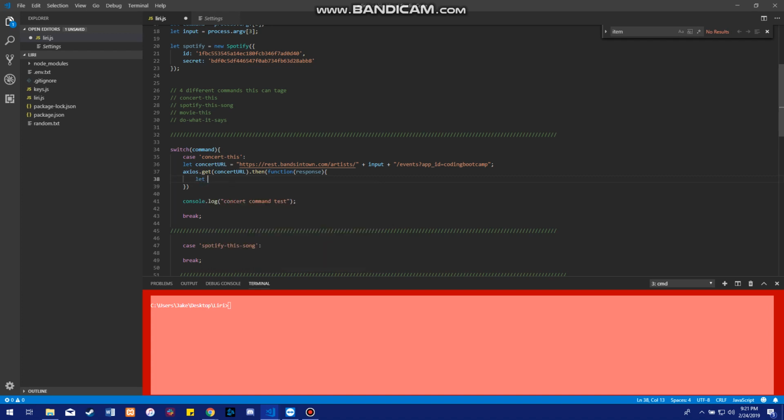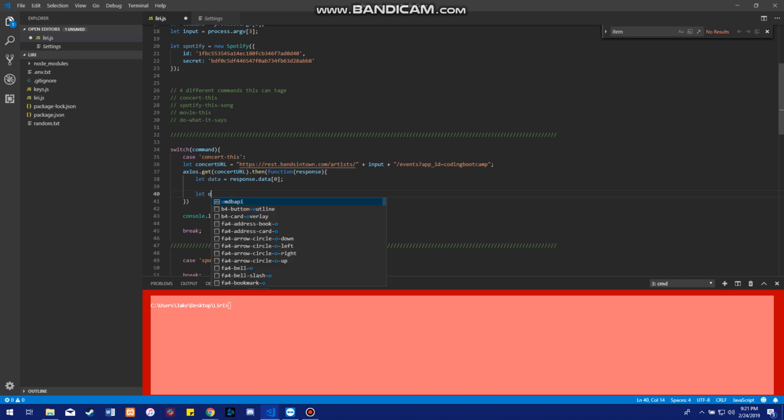So we're going to do let data equal response.data[0], and then let concertData equal open square brackets.